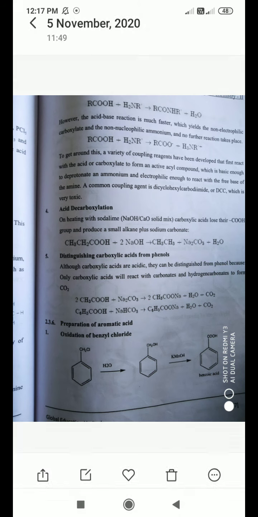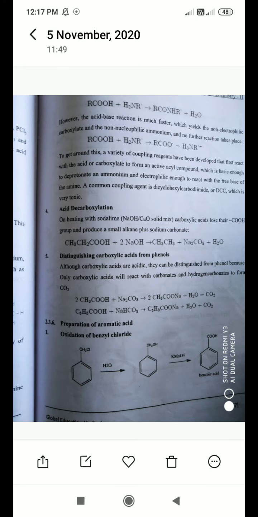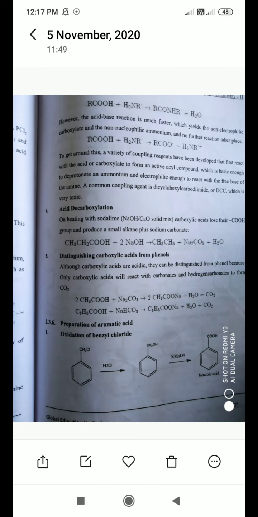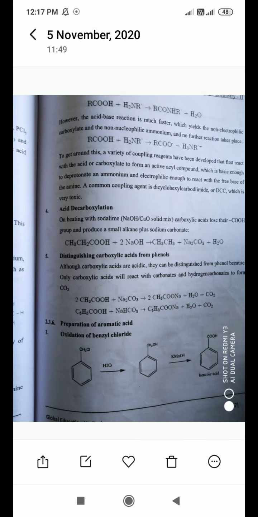Then distinguishing carboxylic acid from phenol. Although carboxylic acids are acidic, they can be distinguished from phenol because only carboxylic acid will react with carbonate and bicarbonate to form CO2. Here, when benzoic acid reacts with sodium bicarbonate, NaHCO3, because H is present, you will get the sodium salt. Simply, one hydrogen is replaced with a sodium ion, so we get the carboxylate.